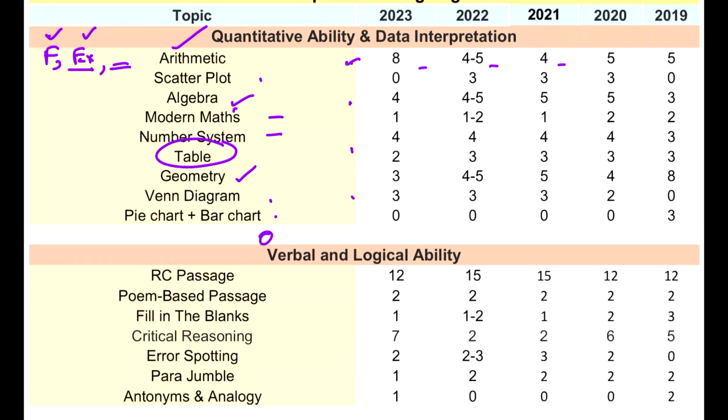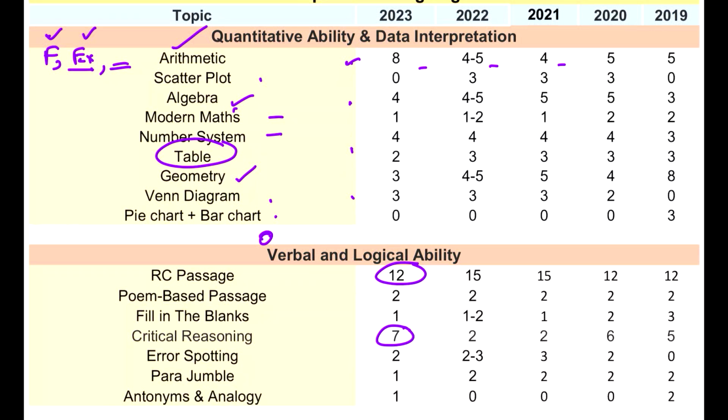Now we come to the verbal section, where we see that critical reasoning has always been a love, and especially last year, they went all out, like they gave 7 questions from critical reasoning, which was almost an all-time high across the 5 years period. Okay, and of course RC is the biggest, and after that critical reasoning comes.